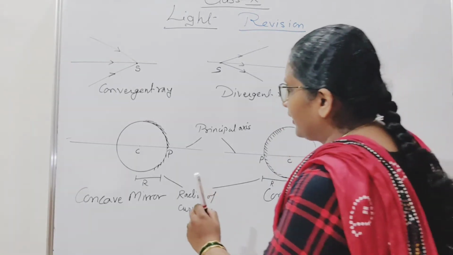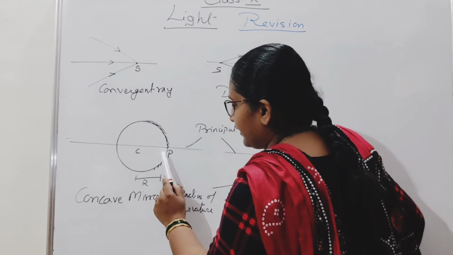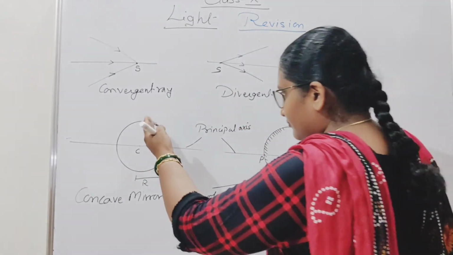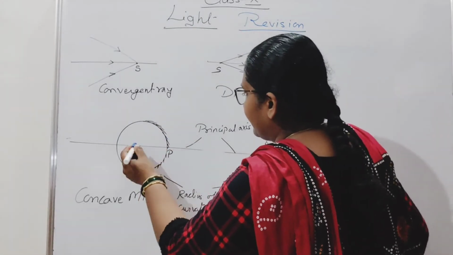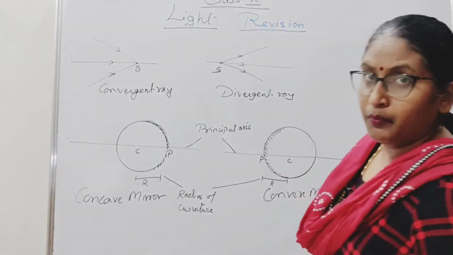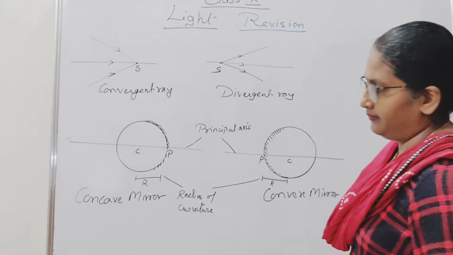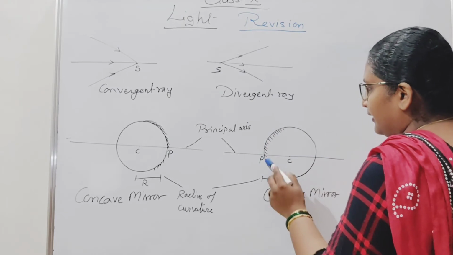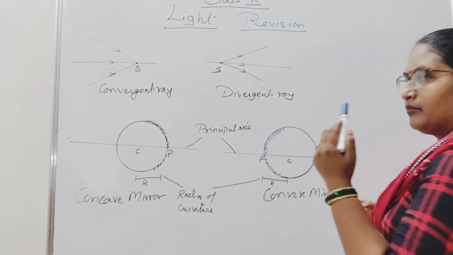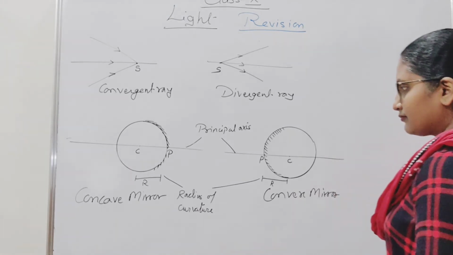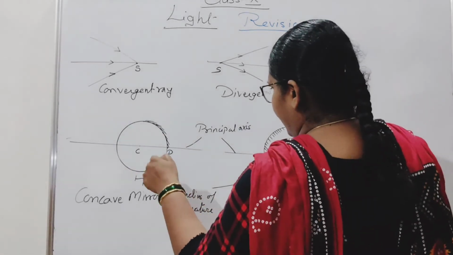In the concave mirror the reflecting part is inside, and the outer surface is the polished part. In the convex mirror, the outer surface is the shining reflecting part and the inner surface is the polished area. So this is your spherical mirror.